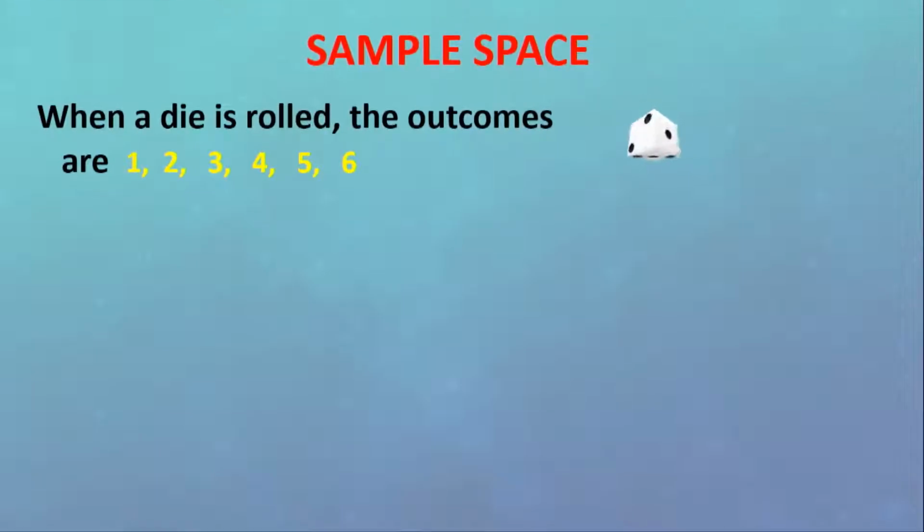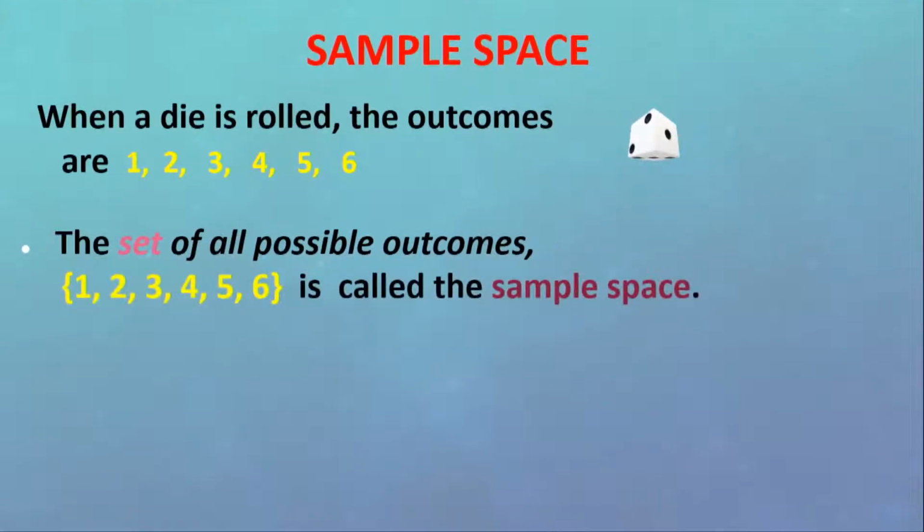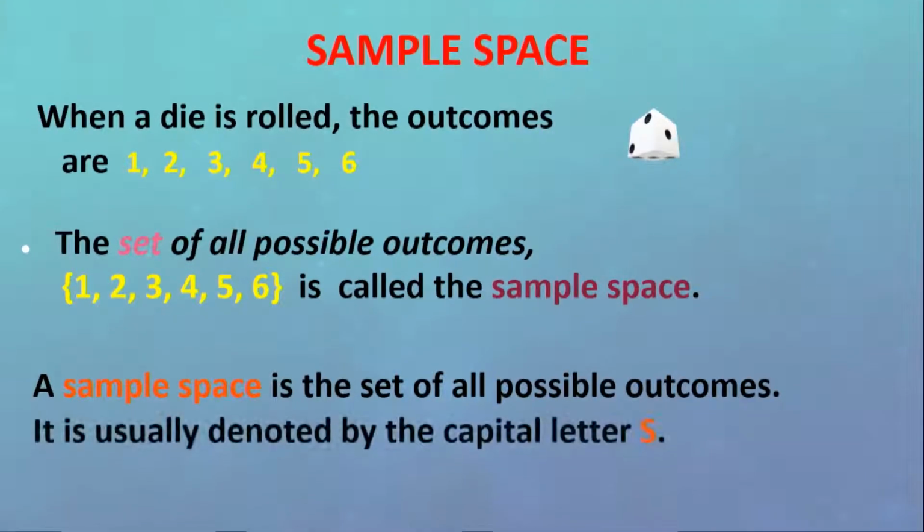Now, if we consider these numbers, 1, 2, 3, 4, 5, 6, as a set, this set will be called the sample space. So, when we roll a die, the sample space is the set of outcomes that are possible to happen. A sample space is the set of all possible outcomes. You need to remember this statement. The sample space is usually denoted by the capital letter S.